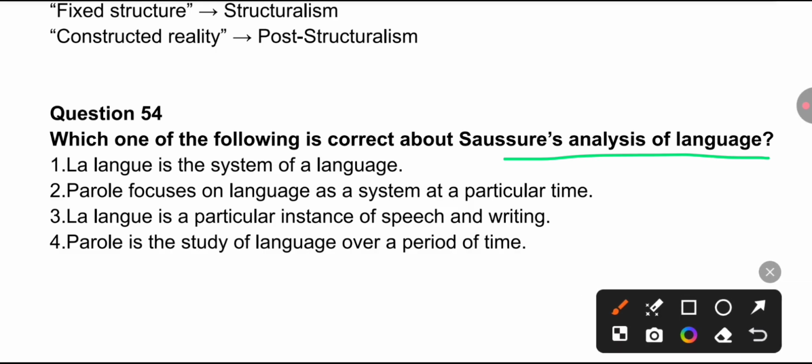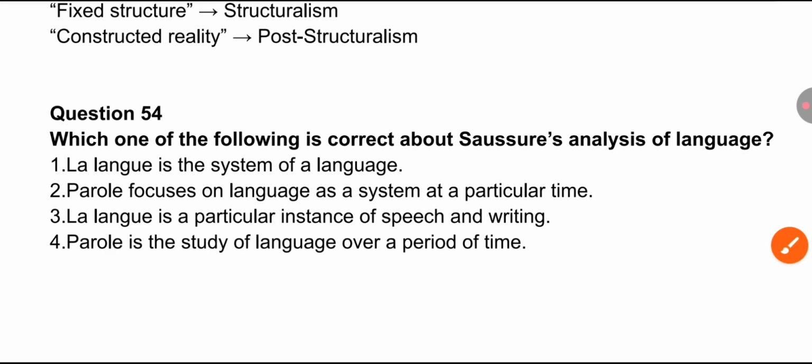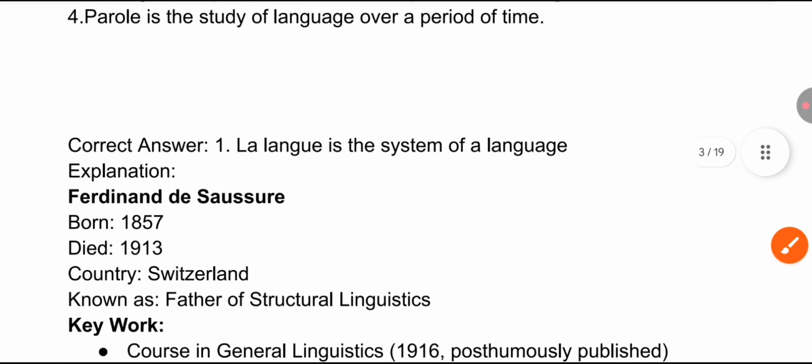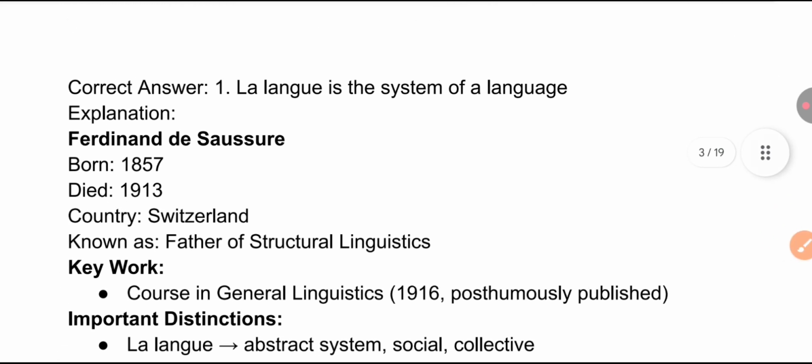Langue is the system of language. Parole focuses on language as a system at a particular time, and langue is a particular instance of speech and writing. Parole is the study of language over a period of time. As per Saussure's analysis of language, remember diachronic, synchronic, langue and parole, sign and signifier. So the correct answer is option 1.